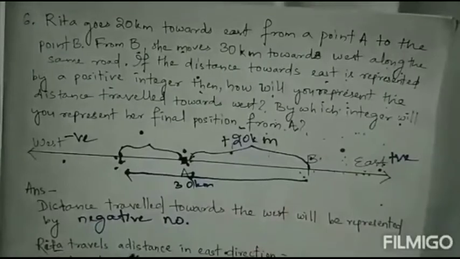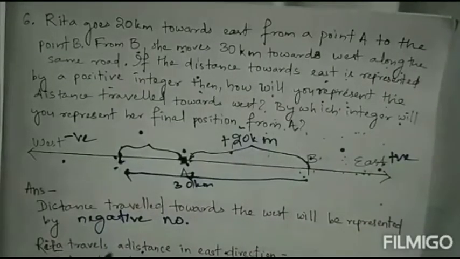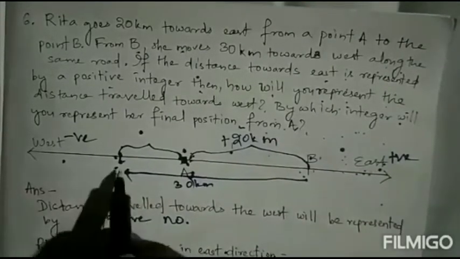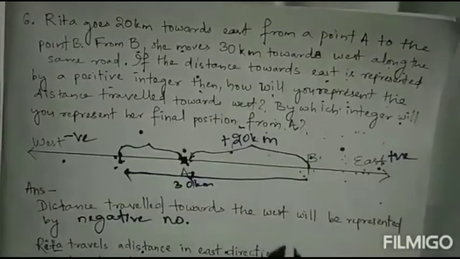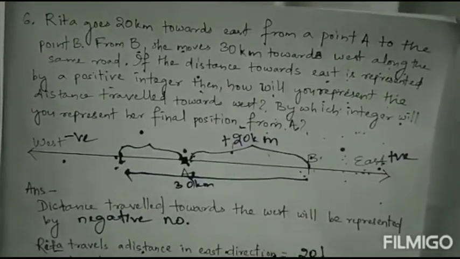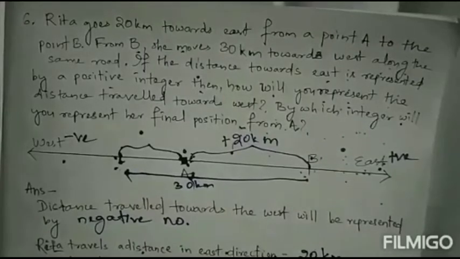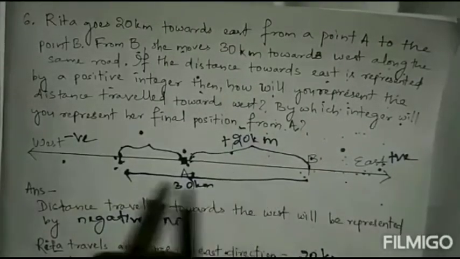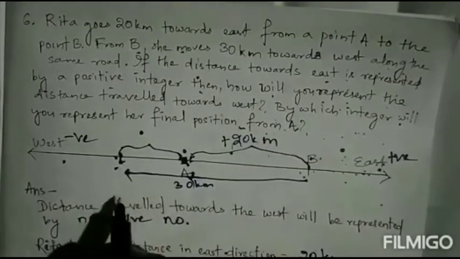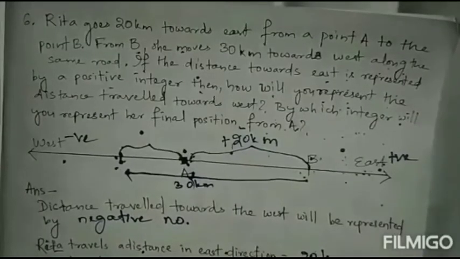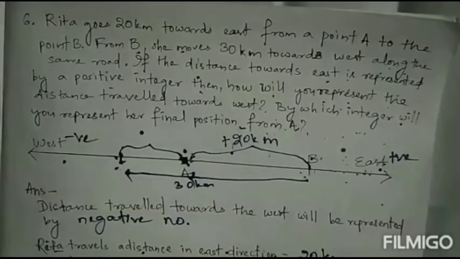So Rita travels distance in east direction. East direction travels how much? 20 kilometer. So you will write 20 kilometer. Then it will move to west. So if it is moving west, so Rita travels a distance in west direction.